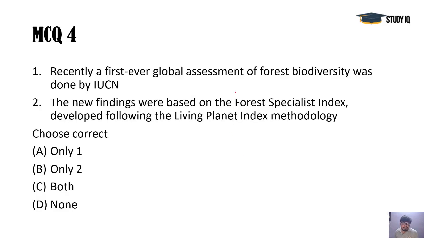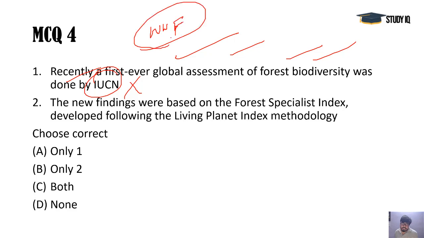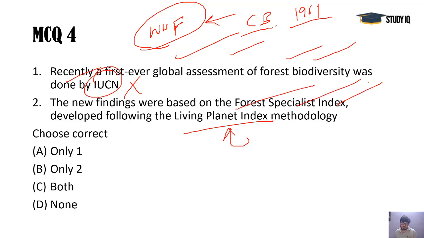Next, recently a first ever global assessment of forest biodiversity was done by IUCN. No, it was done by the World Wide Fund for Nature, WWF. It was the first and biggest international conservation body, established in 1961, and it comes out every year with the Living Planet Report, based on the Living Planet Index and ecological footprint. On the lines of the methods of this same index, they are bringing the Forest Specialist Index for the first time. So that is by WWF. The second statement is correct, the first is wrong. The answer would be only B.